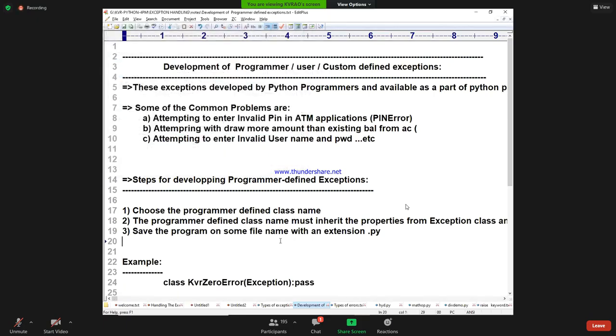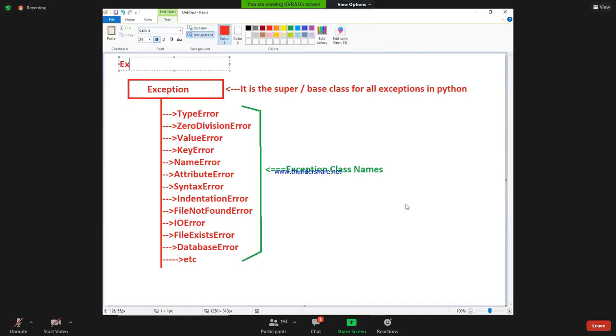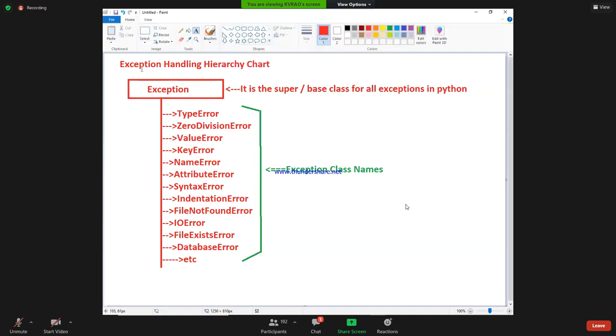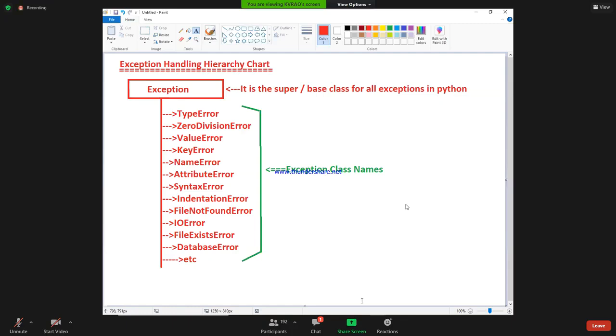Fine. So this is called one type of exception handling hierarchy chart. This also I will upload in the class. So I hope that you people are understanding this entire discussion. Is it clear?